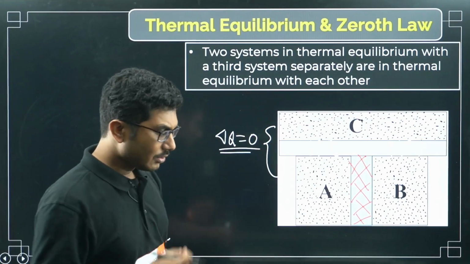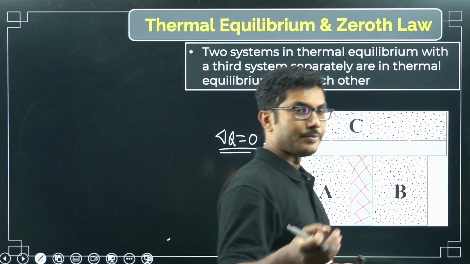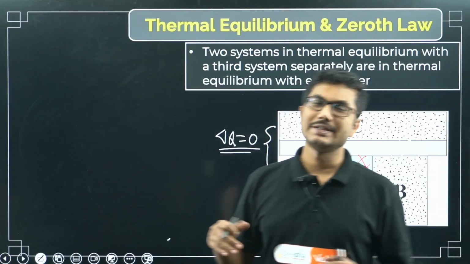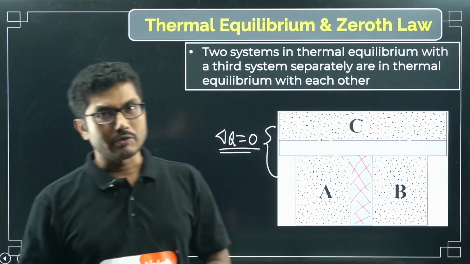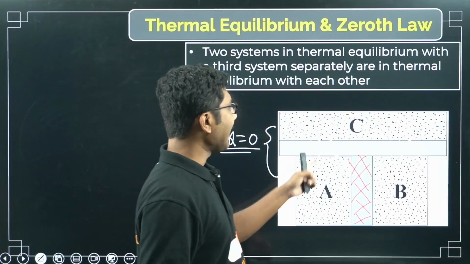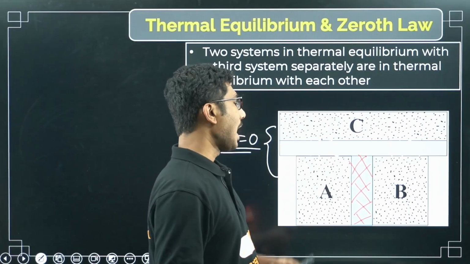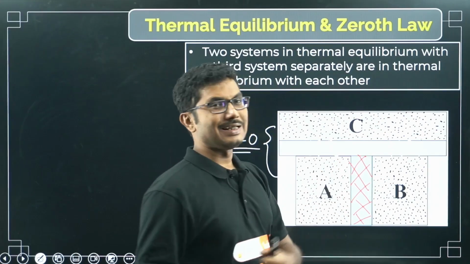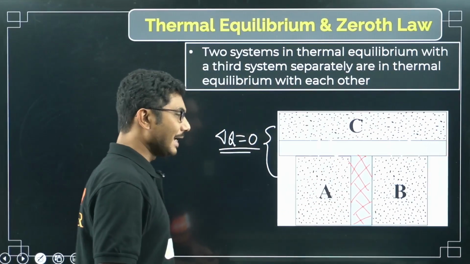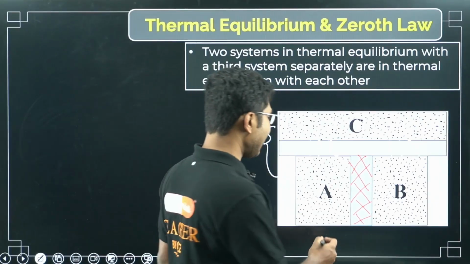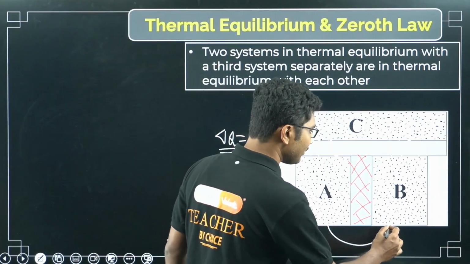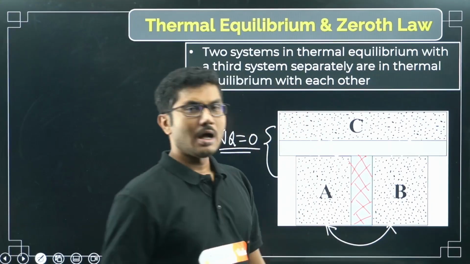Now if A and C are in equilibrium and B and C are in equilibrium, then the zeroth law states that these two systems individually will also be in equilibrium between themselves.